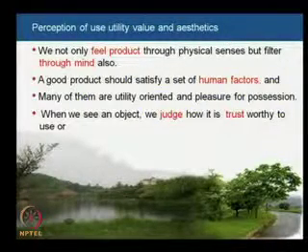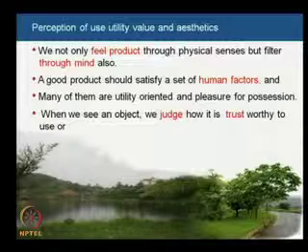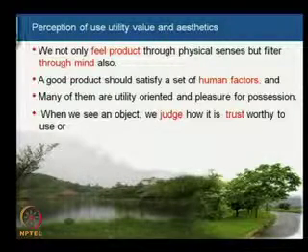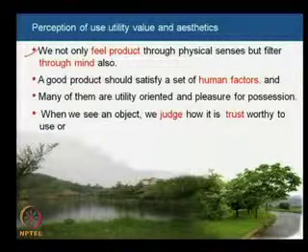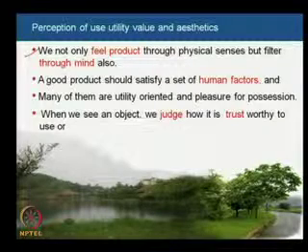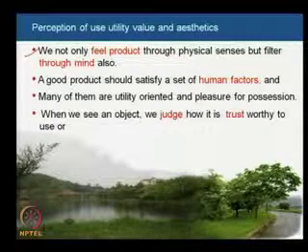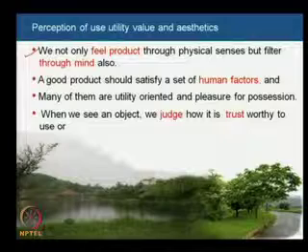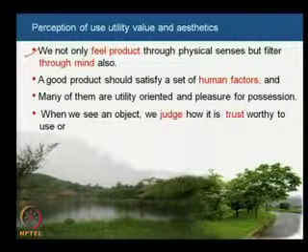So, the perception of use, utility value and aesthetics: we not only feel a product through physical senses, but filter it through the mind also, depending on what state of mind we are in. In an angry mood, if something very soft is presented to him, it may not be accepted at that point.